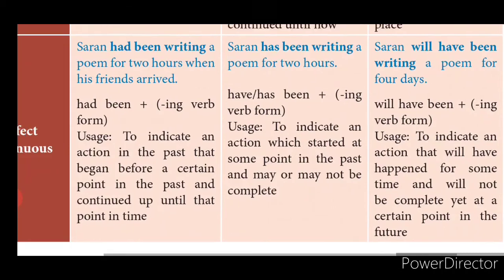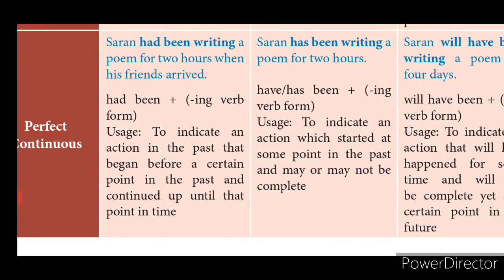tense. We will go with past perfect continuous tense. Sharan had been writing a poem for 2 hours when his friends arrived. Okay. Had been plus verb plus ing will be there for past perfect continuous tense. Usage: to indicate an action in the past that began before a certain time in the past and continued until the point in time.